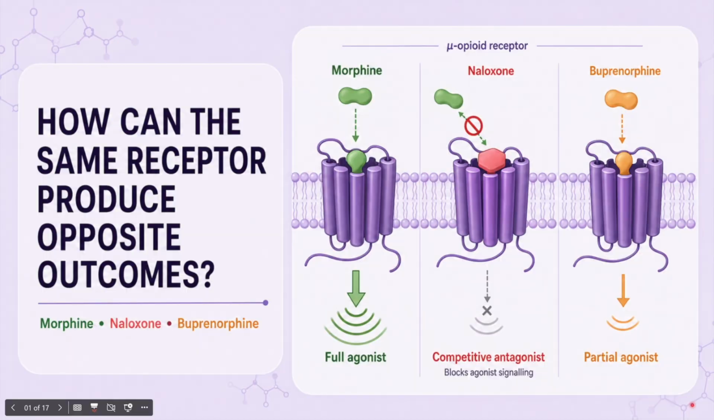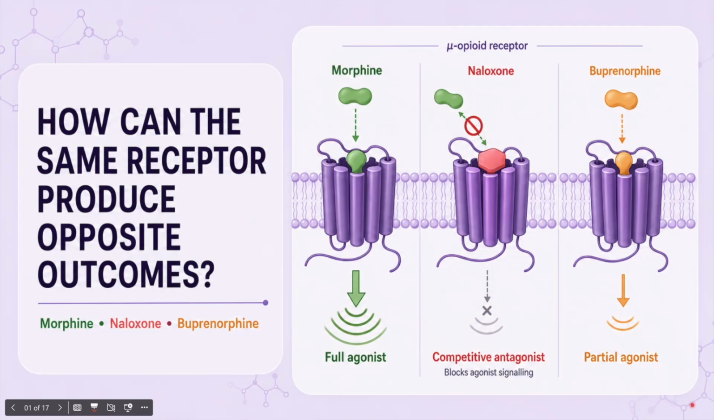Morphine, naloxone, and buprenorphine can all interact with the μ-opioid receptor, yet their effects are remarkably different. Morphine activates the receptor as a full agonist. Naloxone binds without activating it and competitively blocks opioid agonist signaling. Buprenorphine activates the receptor but with lower efficacy as a partial agonist.